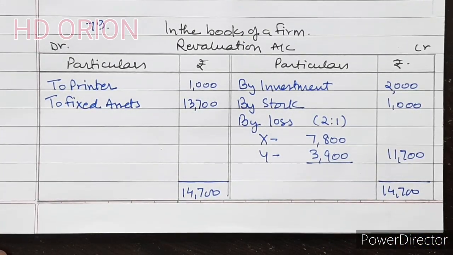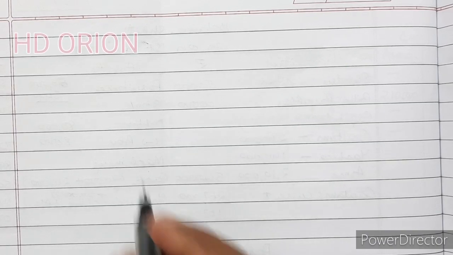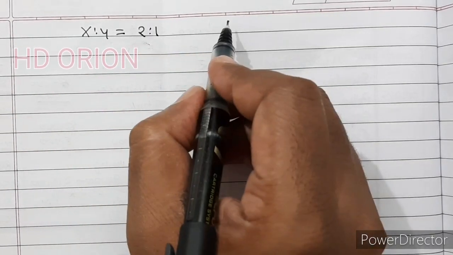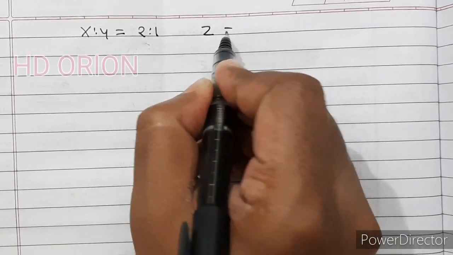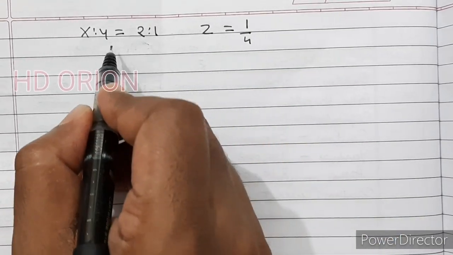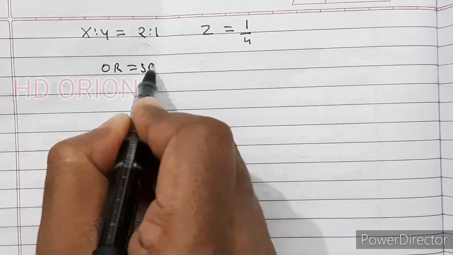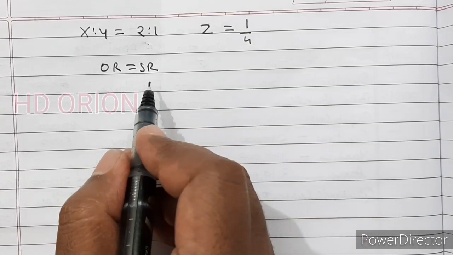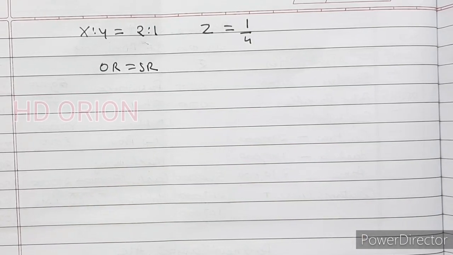Now let us see partners capital account. Before partners capital account, let us calculate new ratio and sacrificing ratio. When there are two partners X and Y and their old ratio is 2:1 and new partner Z is admitted in the firm for 1/4 share, when only this much information is given, this old ratio will be our sacrificing ratio. Even if you calculate, it will be the same. So sacrificing ratio is 2:1.